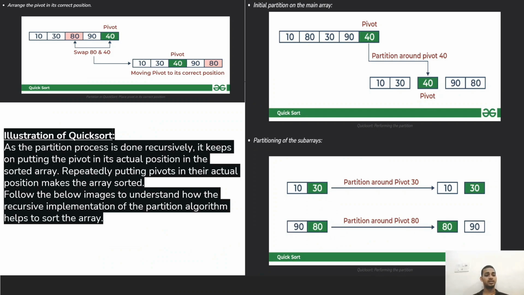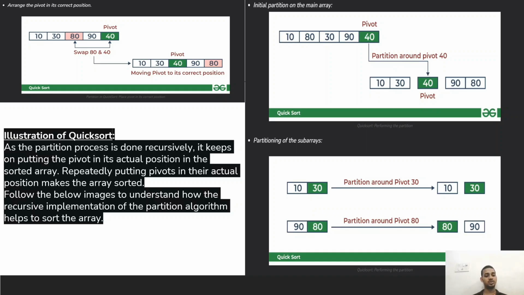Arrange the pivot in its correct position. Here we can see we have arranged the pivot in its correct position. We have swapped 80 with 40, so 40 will come in the middle, so that the numbers on the left side of the pivot will be less, and the numbers on the right side of the pivot will be greater. As we can see here, 40 is between 10 and 30 on the left side, and 80 and 90 on the right side.